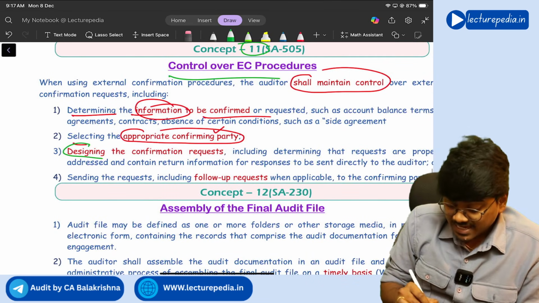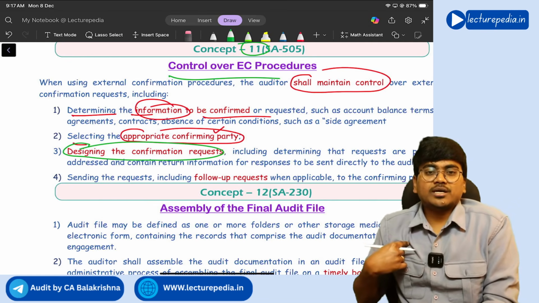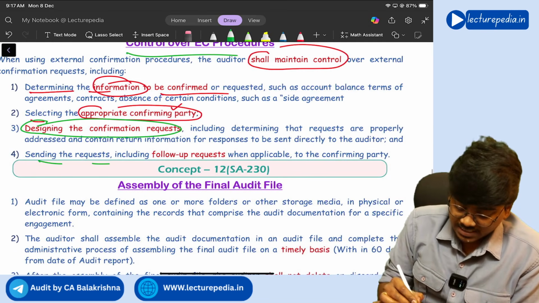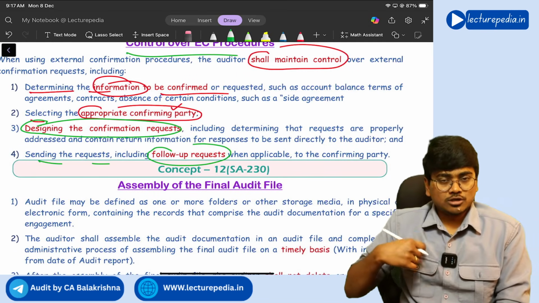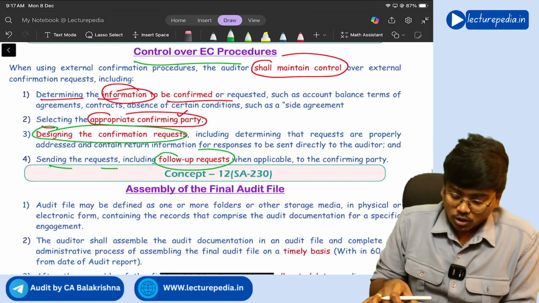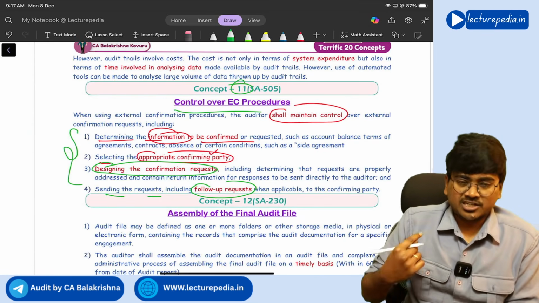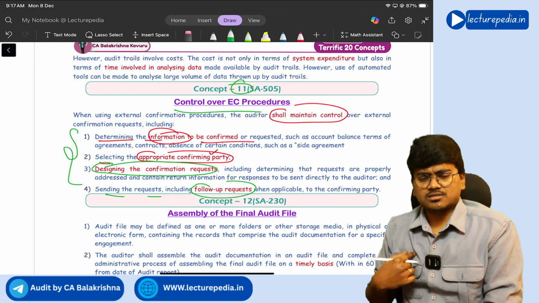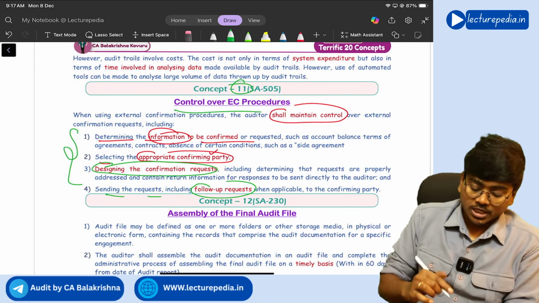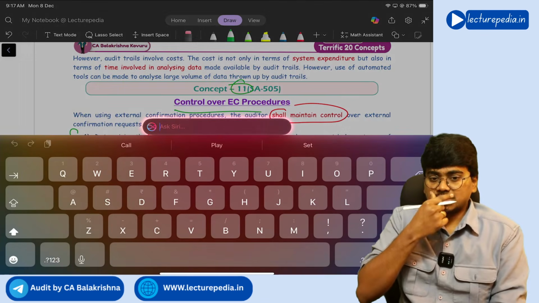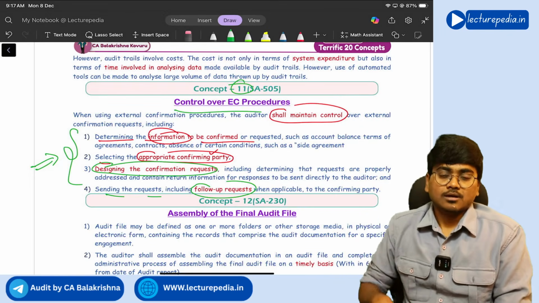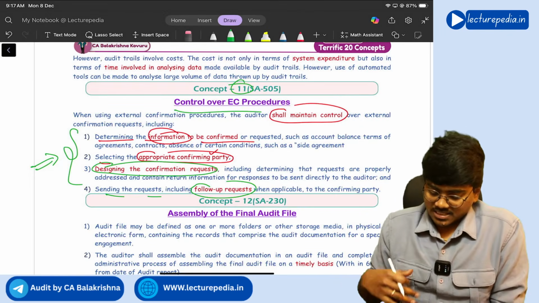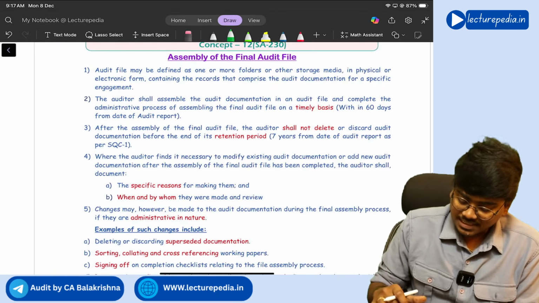Next, the design of a confirmation request should be made by the auditor only. Next, sending the request including the follow-up request should also be done by the auditor only. So on all these aspects, the external auditor, that is the statutory auditor, should have control. He should not assign this task to some other persons. Got it? Yes.